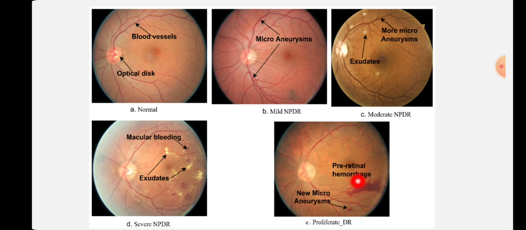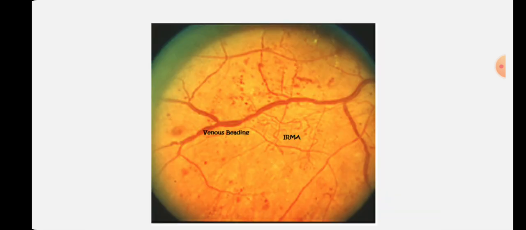Once you see there is formation of new vessels, and they rupture, it will lead to pre-retinal hemorrhages. So this is the case of PDR, that is proliferative diabetic retinopathy. So this is a venous bleeding, and this is IRMA. In IRMA, you can see that there is a bunch of vessels there. So that is IRMA.